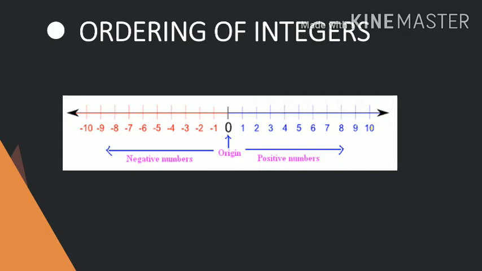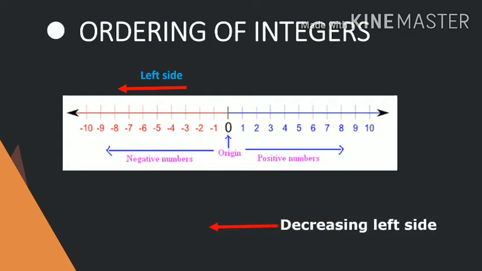Blue color numbers on the number line are positive numbers and red color numbers on the number line are negative numbers. If we move from right side to left side, means right to left, then the numbers are decreasing.